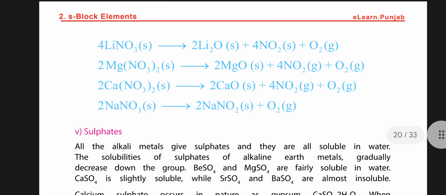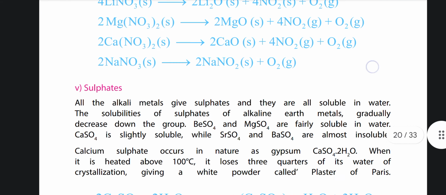4LiNO3 gives us 2Li2O plus 4NO2 plus O2. 2Mg(NO3)2 gives us 2MgO plus 4NO2 plus O2. 2Ca(NO3)2 gives us 2CaO plus 4NO2 plus O2. 2NaNO3 gives us 2NaNO2 plus O2.